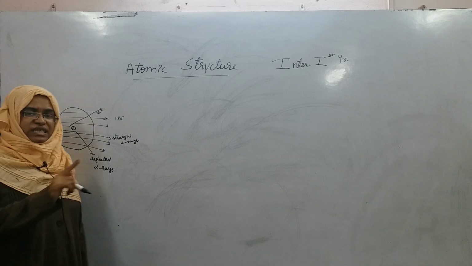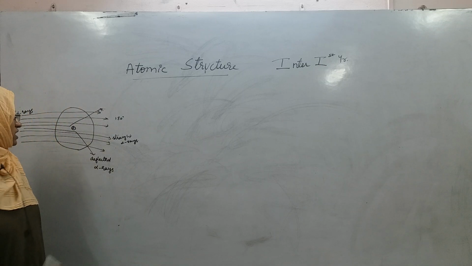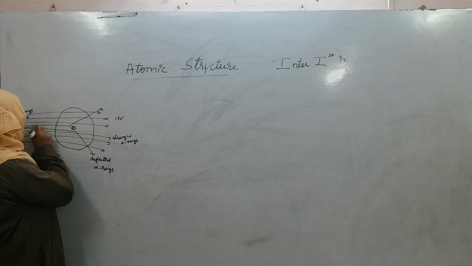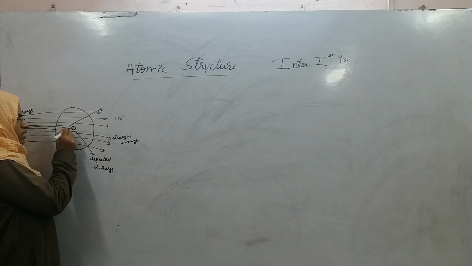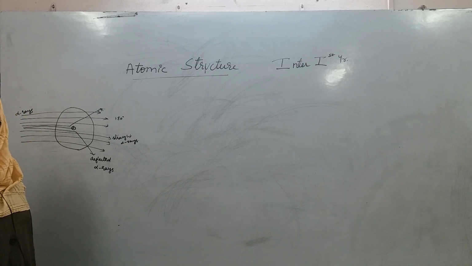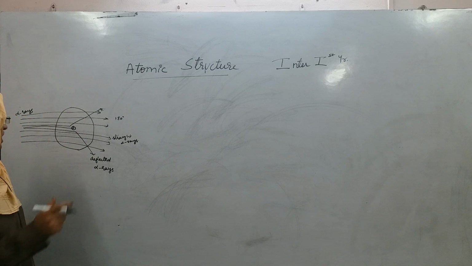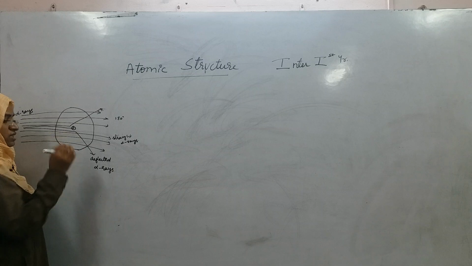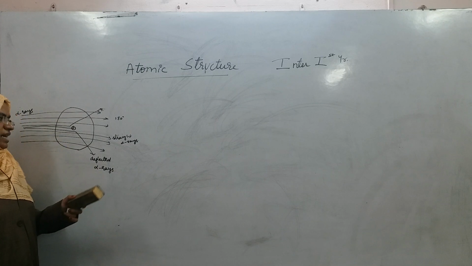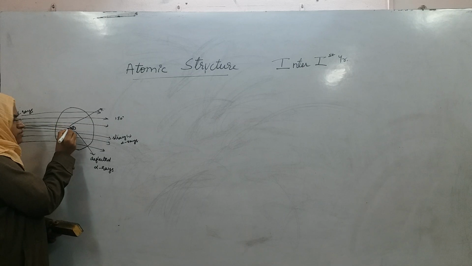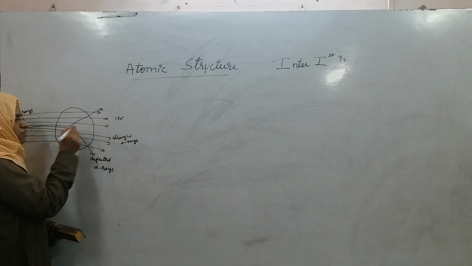And 1 in 1000 alpha rays, when it is hitting exactly the nucleus, as the nucleus is highly dense and positive in charge, the chance of that one alpha ray going exactly into the nucleus is that it cannot go straight by 180 degrees.